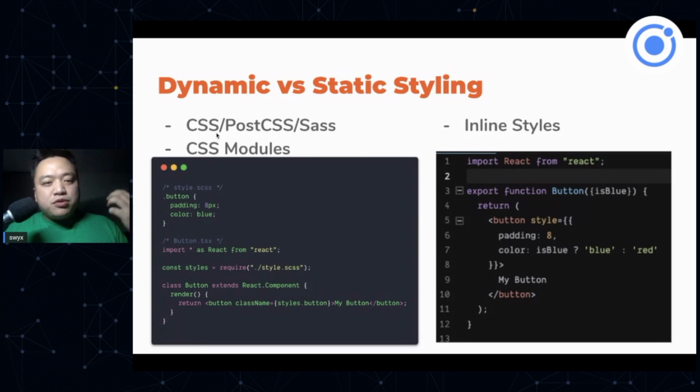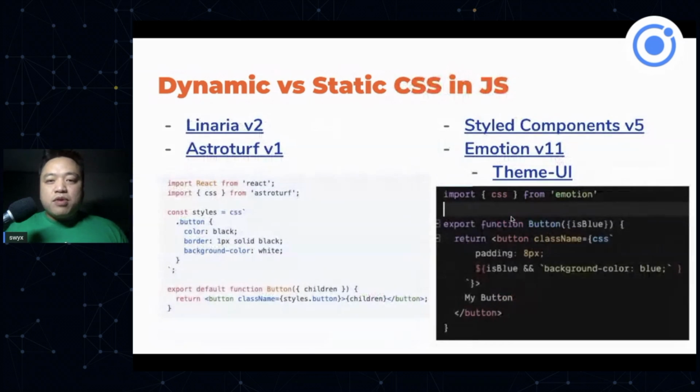You either use CSS modules or vanilla CSS or PostCSS or Sass, and you just kind of import it that way, and you deal with separate files, or you use inline styles and you write it all in JavaScript, and it blows up your JSX by quite a bit. Most people want some sort of CSS in JS. So there's static CSS in JS, and then there's dynamic CSS in JS. So the main players are Linaria, Astroturf, Styled Components, and Emotion on the dynamic side.